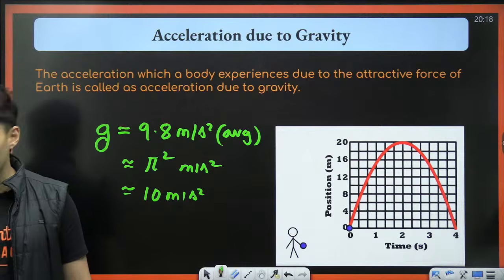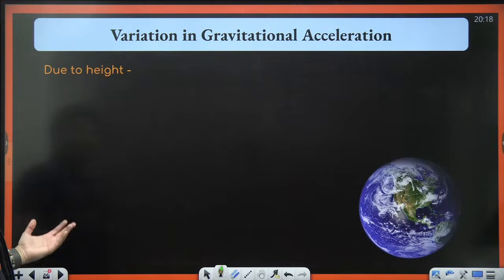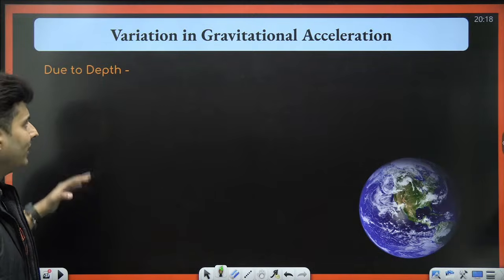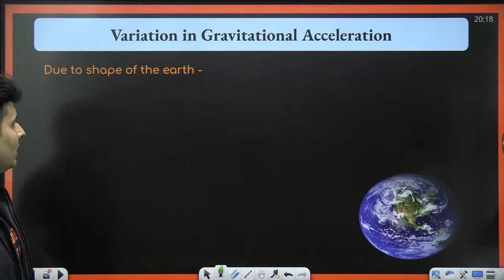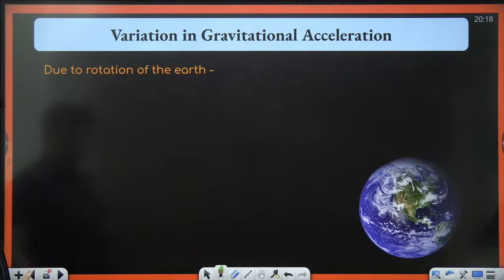Now, this acceleration due to gravity depends on how high you are from the surface. It depends on what depth you are from the surface. It also depends on the rotation of the Earth, and it also depends on the shape of the Earth, and there are some other variations which happen. So we'll talk about it.